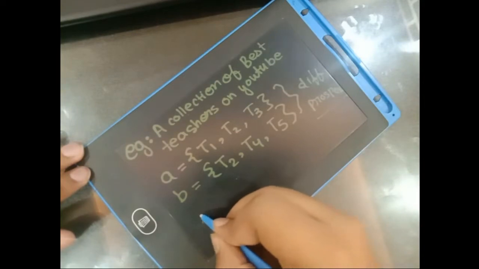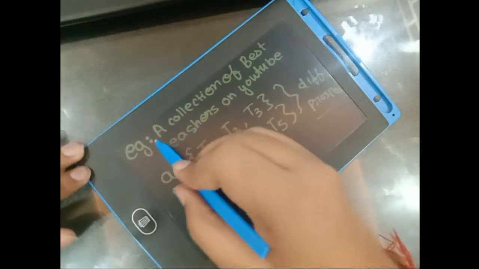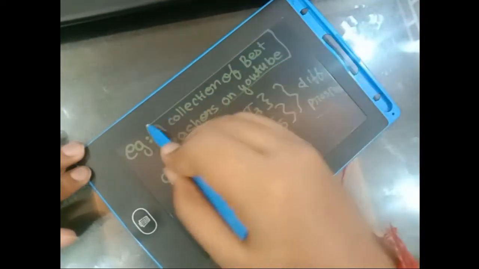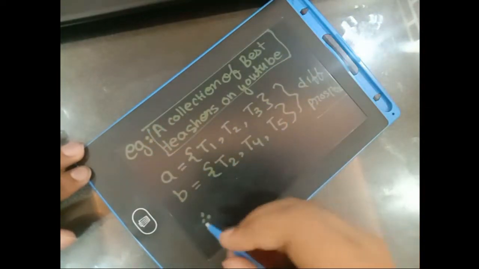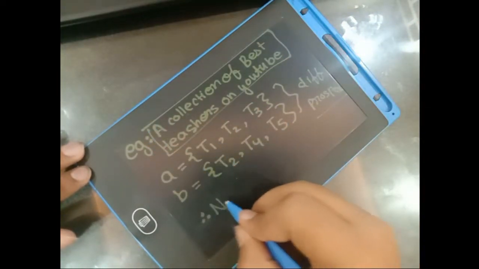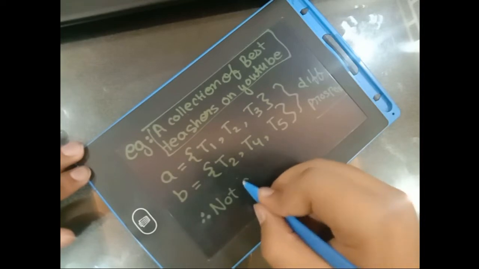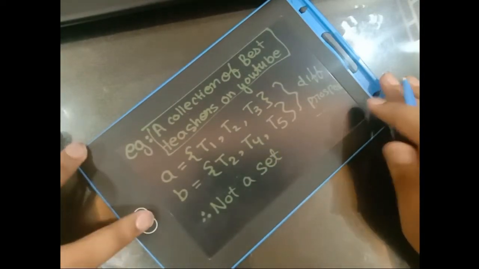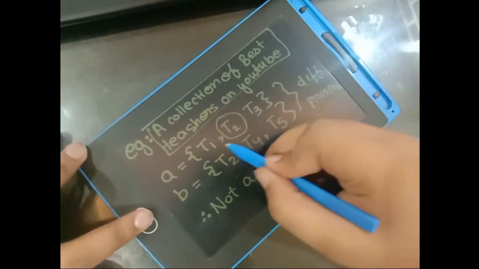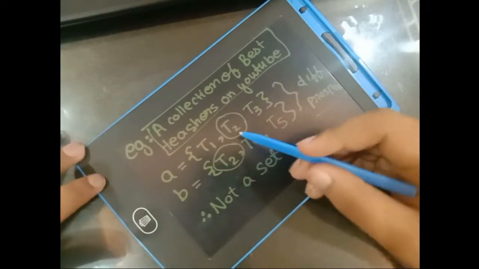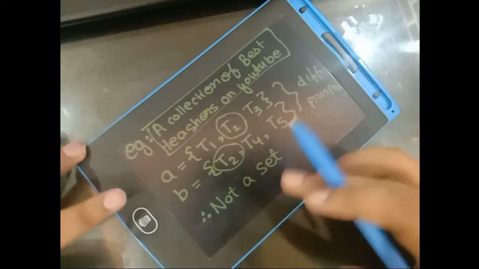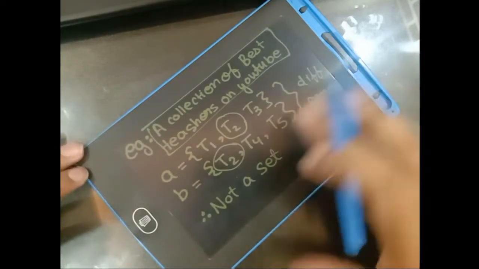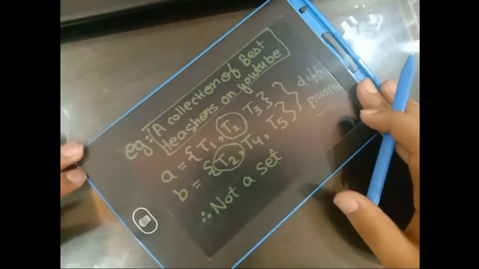Therefore, the collection of best teachers on YouTube cannot be defined as a set. We can see that T2 is common in both. So let's say one teacher is considered best by all the students. You can name that teacher in the comments.